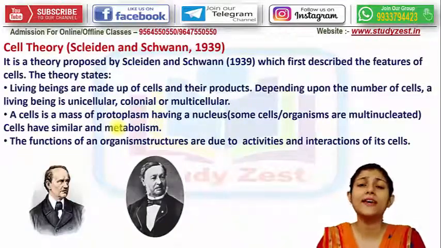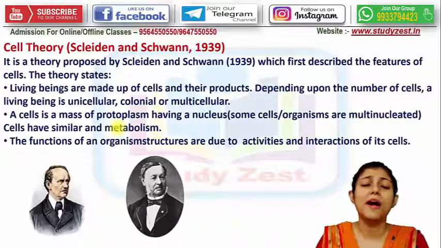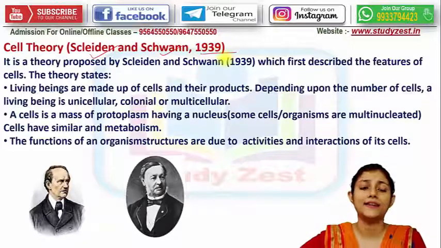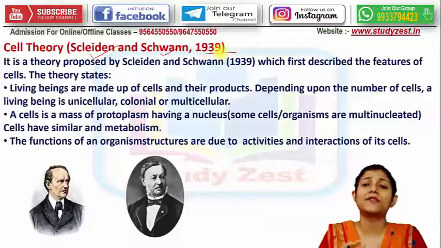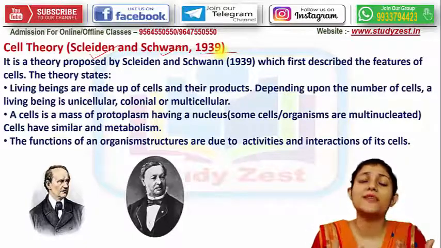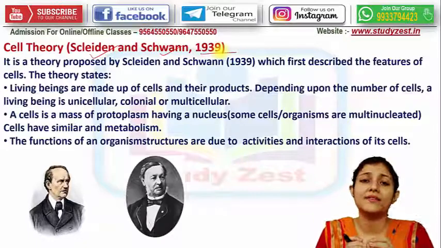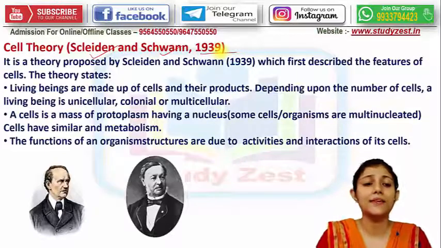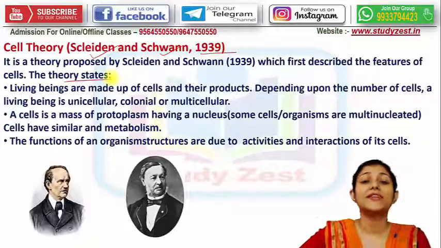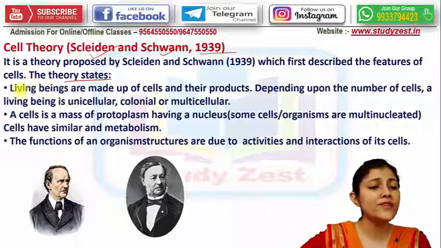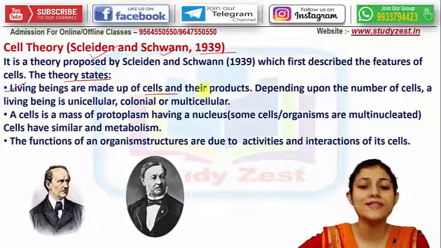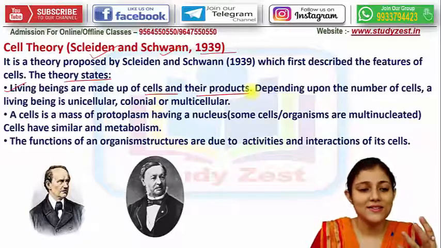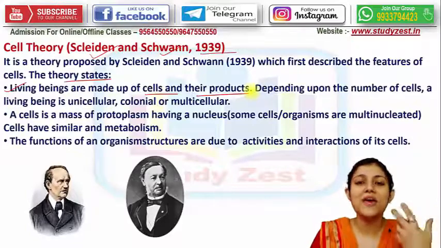Next, talking about the cell theory, and the theory of cell was given by two scientists, Schleiden and Schwann, in the year 1939. It's a theory which was a combined effort. Both of their wordings, both of their statements were placed together and published in the form of, that is right now known as the cell theory. So what are the statements? What were the statements of their theory? First is that the living beings are made up of cells and their products. Cell make some products, and the cell along with their making products